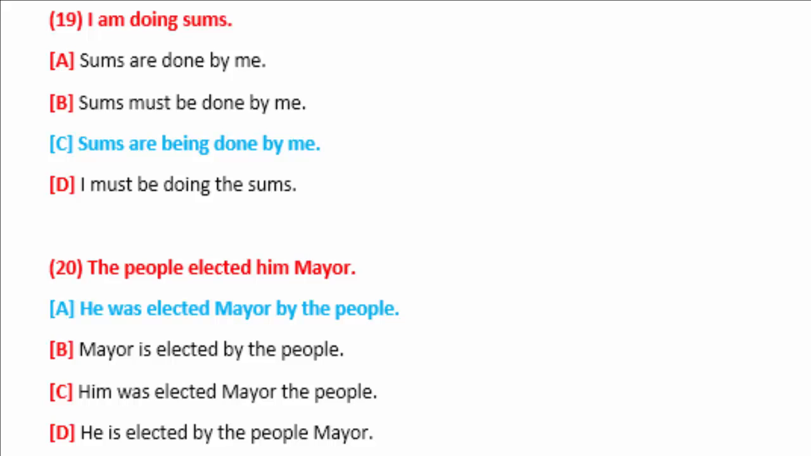He will come at the beginning as he, and then people elected him. This is a sentence from past simple, so we will use was as an auxiliary verb here. He was, and then the past participle form of elected, that is also elected. He was elected mayor by the people.